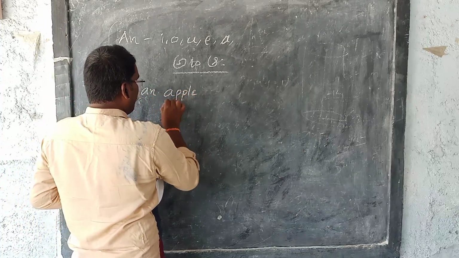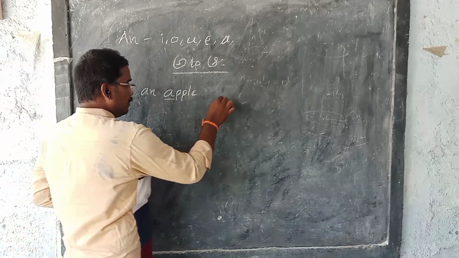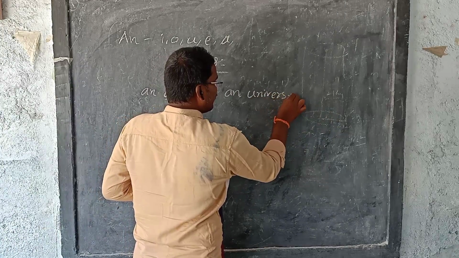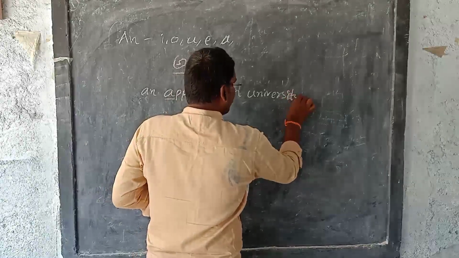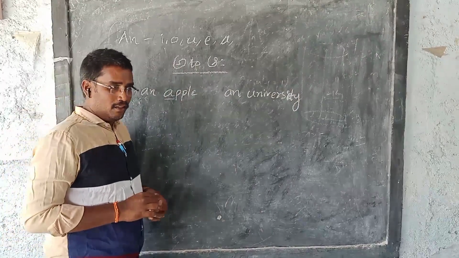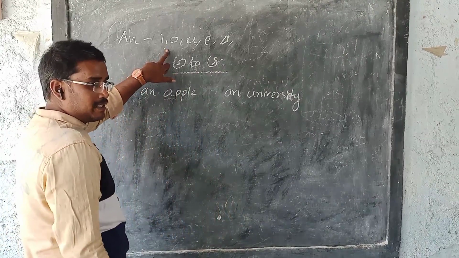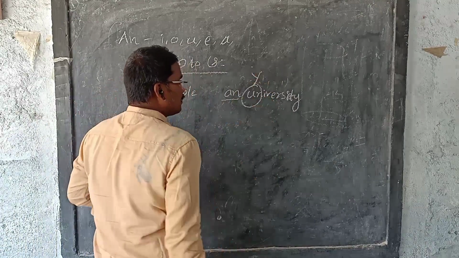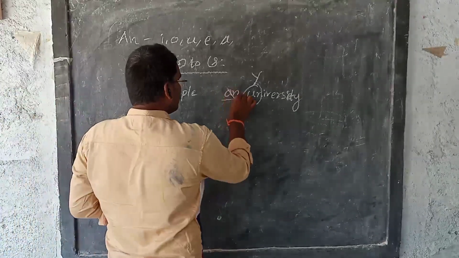This is an apple. We know that very well. But somewhat I said, university. The university does not come with an. So what comes? A university. According to the primary section, before the vowels we have to use an. But how does the sound work here? University, so according to that rule it is wrong.